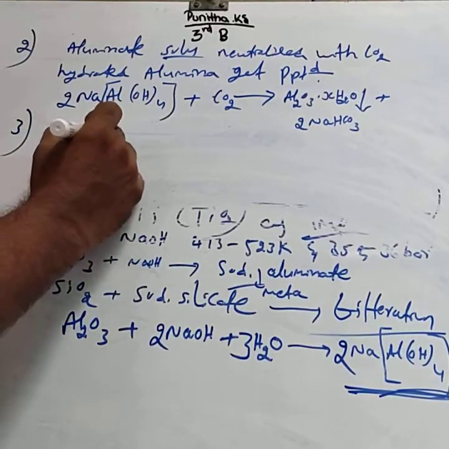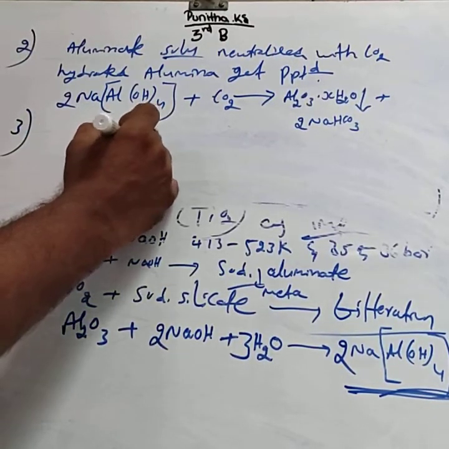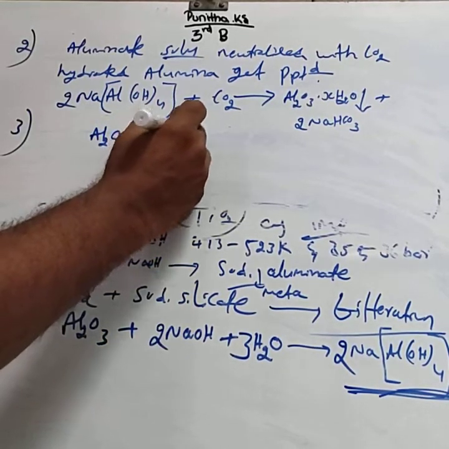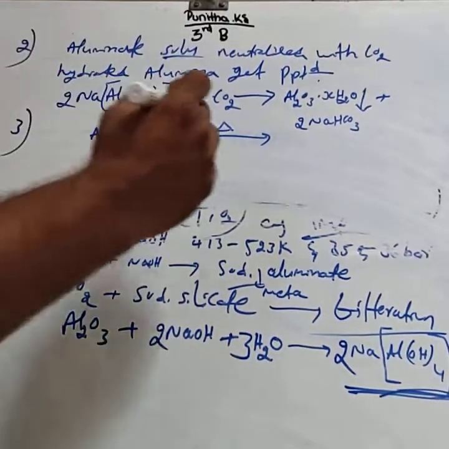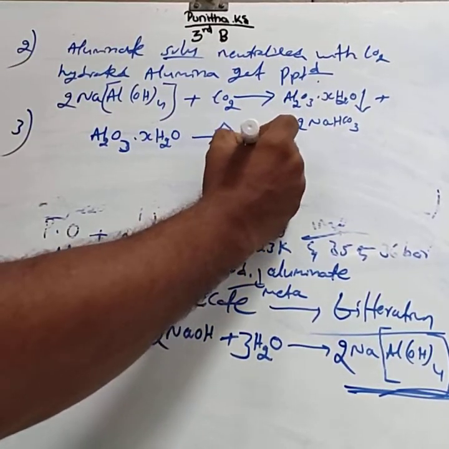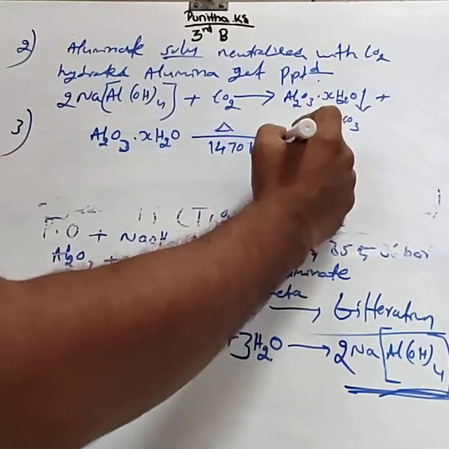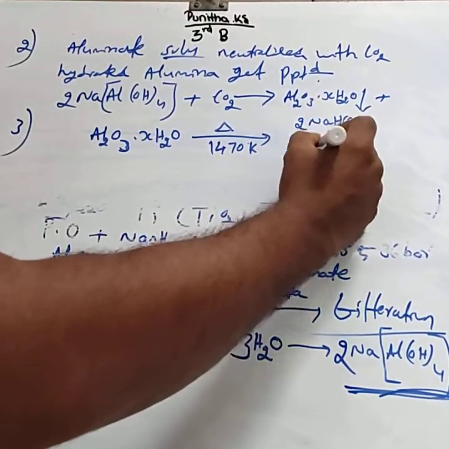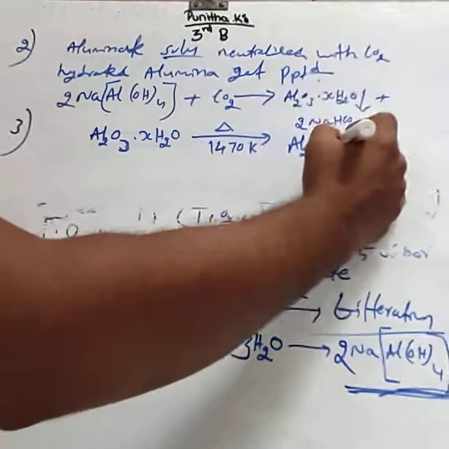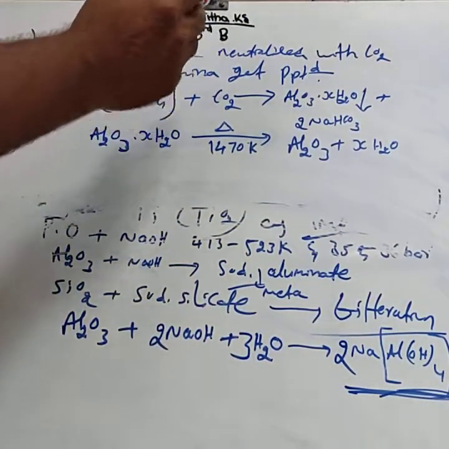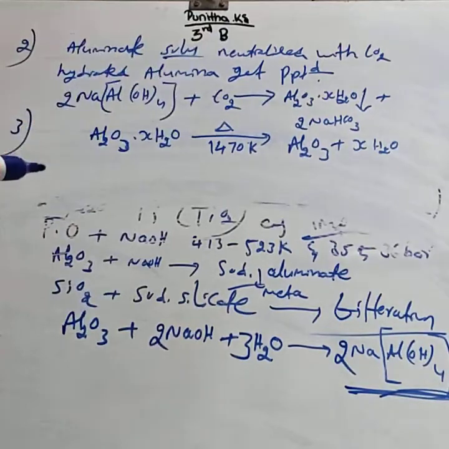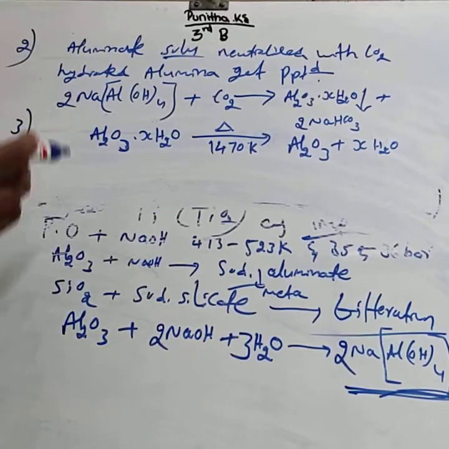Next, the third step involved is the hydrated alumina, that is Al2O3.xH2O. Hydrated alumina is heated to 1470 Kelvin. We get the pure alumina, Al2O3, liberating xH2O. This is the leaching of bauxite, that is, concentration of the bauxite by the leaching process. Each step carries 1 mark. This is the first example.